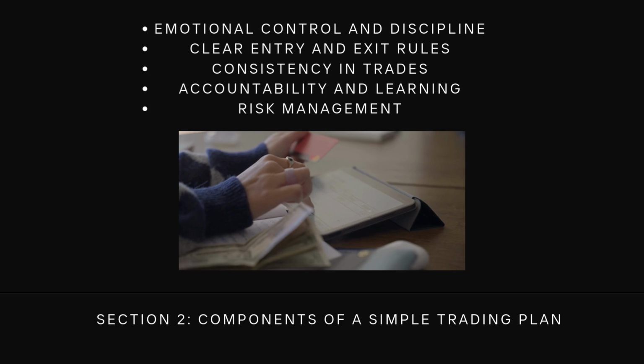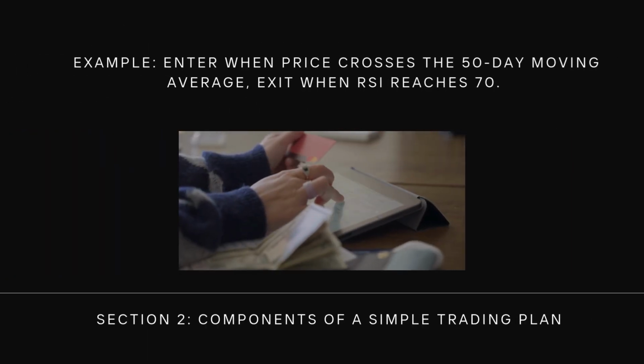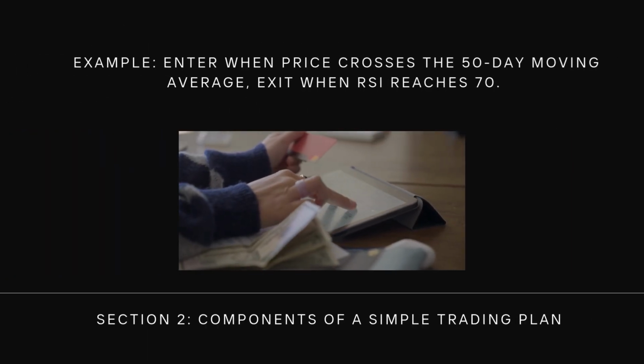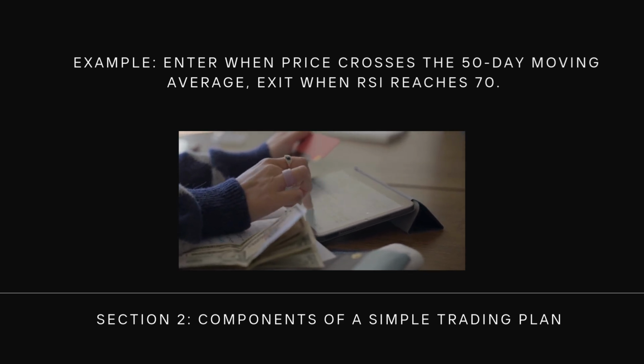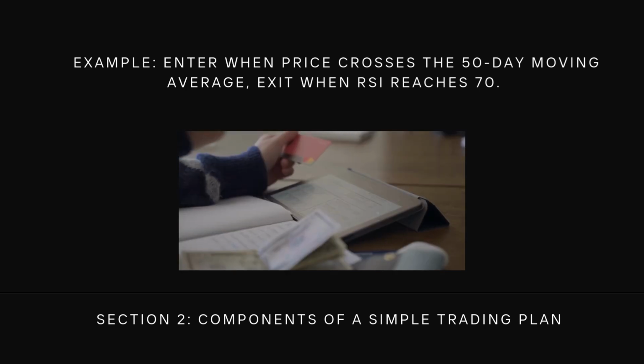Entry signals. Use technical indicators like moving averages, RSI or MACD, or fundamental events. Exit rules. Predefine profit targets and stop-loss levels. Example: enter when price crosses the 50-day moving average, exit when RSI reaches 70.